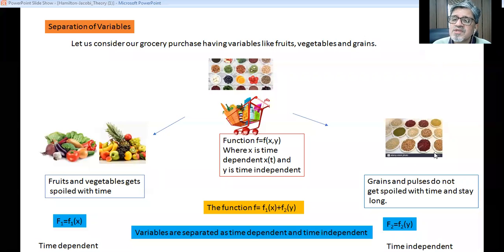So we have two different types of materials. One is time dependent, another is time independent, and we are segregating them into two parts. This is the concept we are going to use in Hamilton-Jacobi theory. This is an important concept we are going to use, and we are going to discuss that in a few more slides.